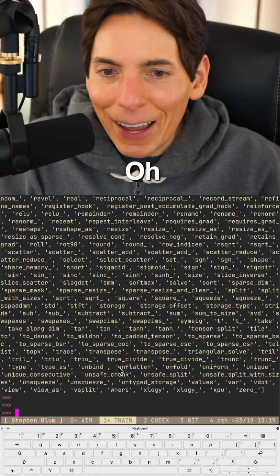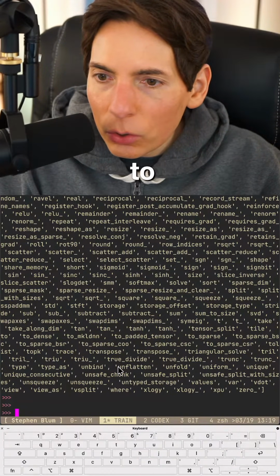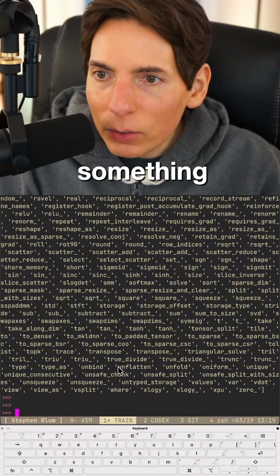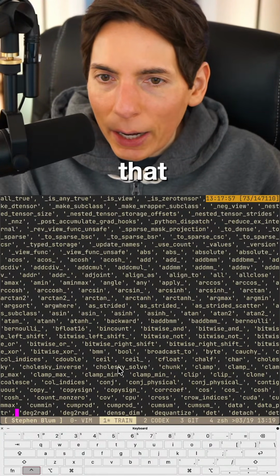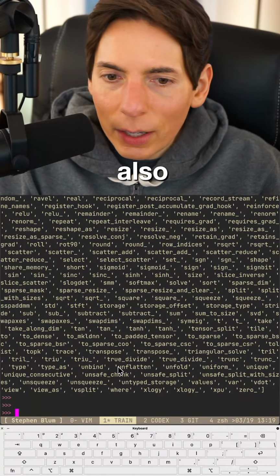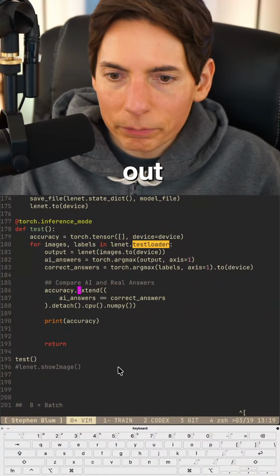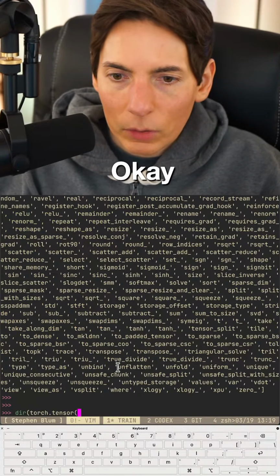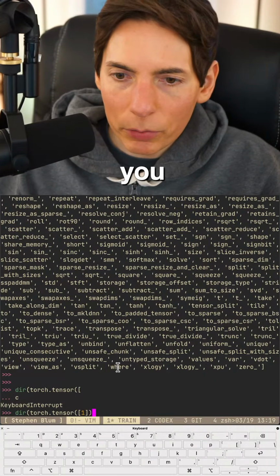Oh, yeah, exactly. We're keeping it on the GPU. So I think we need to do something where we do concat on a tensor. How do we do that? Chat, how do we do concat on a tensor? Is it also extend? We're just gonna start typing things in and find out. Okay. Tensor. Perfect. There we go.